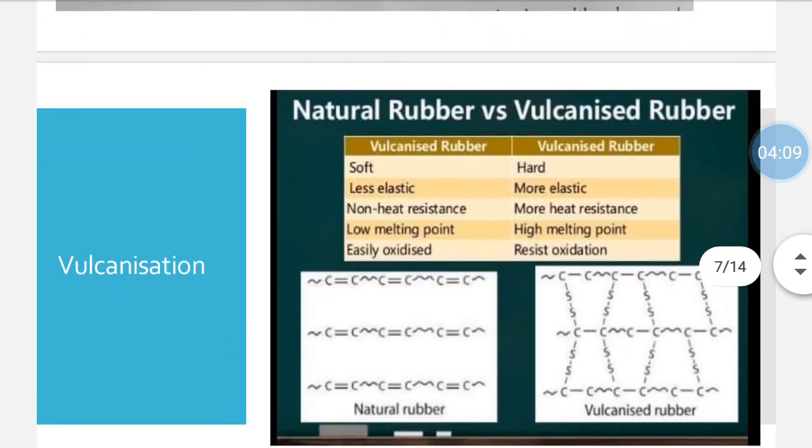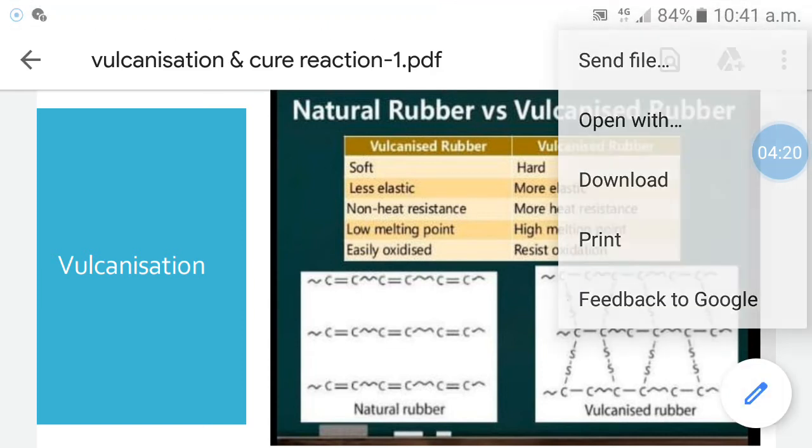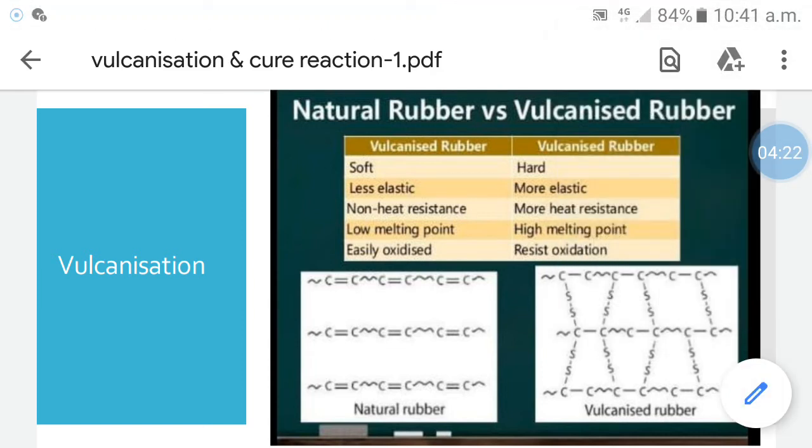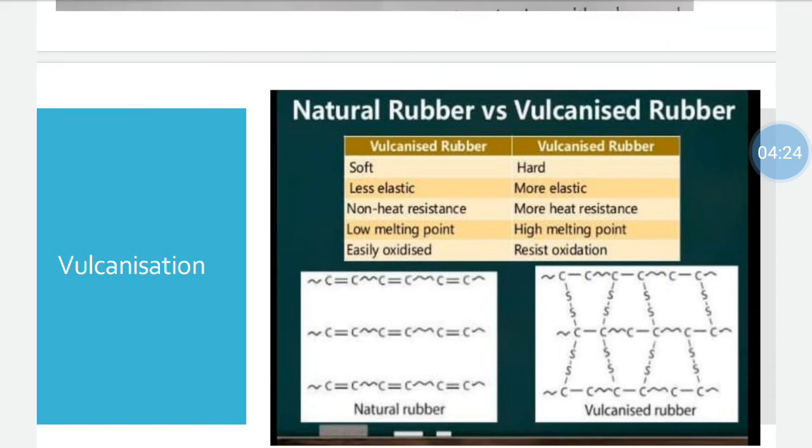Next, a comparison between natural rubber and vulcanized rubber. Here there is a mistake in the first column: instead of natural rubber, it is written as vulcanized rubber. So the natural rubber, which is soft, becomes hard on vulcanization, and the natural rubber, which is less elastic, becomes more elastic on vulcanization.